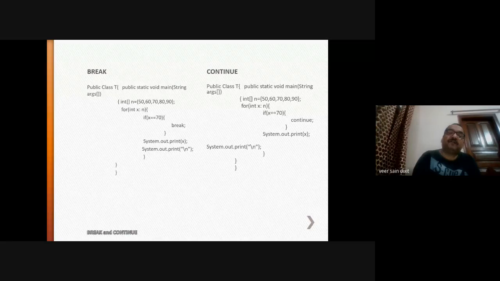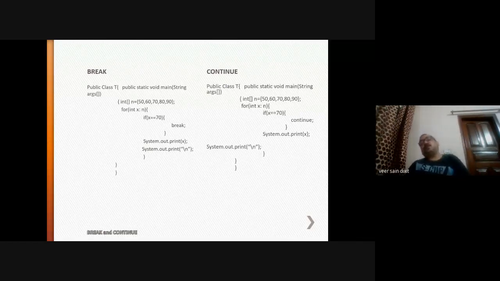Here the 50 value will be printed. Now you will go to the next line. Now the value of x is 60. X is equal to 60, false. Again 60 will be printed. Next line. Now the value of x is 70, break. Immediately you will come out of this if, and the output will be only two values, 50 and 60. This is the use of break.